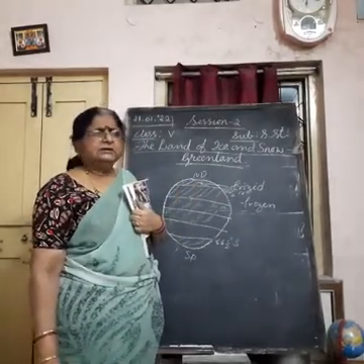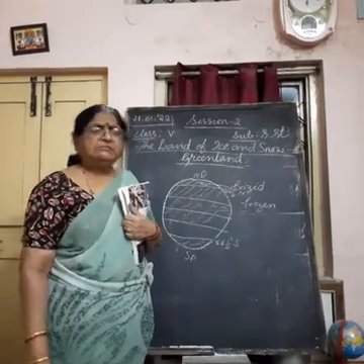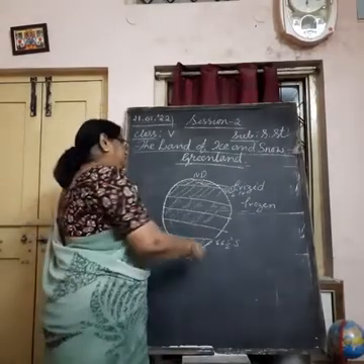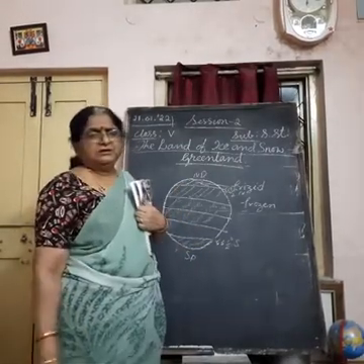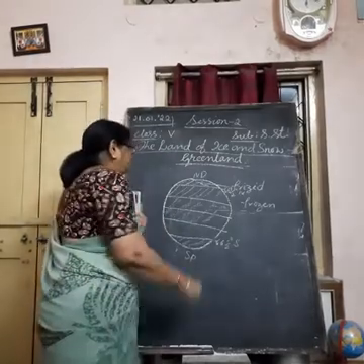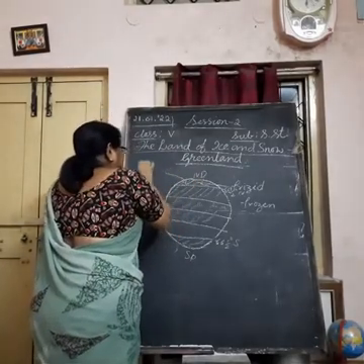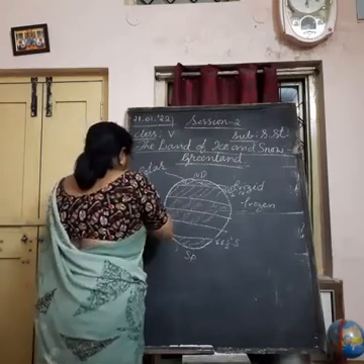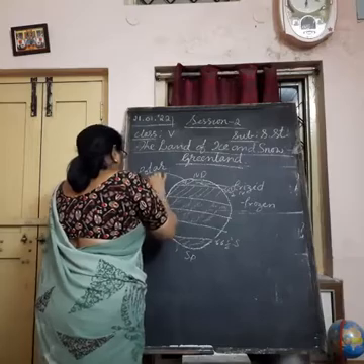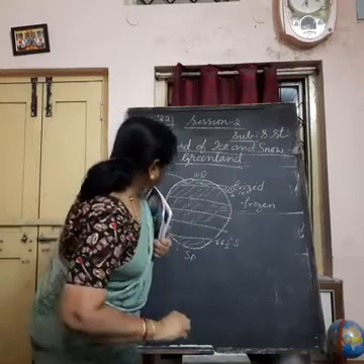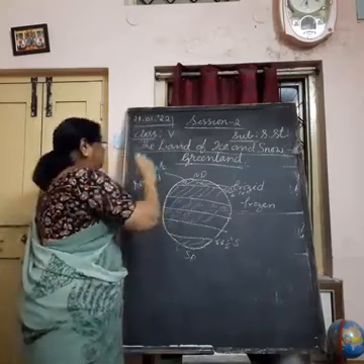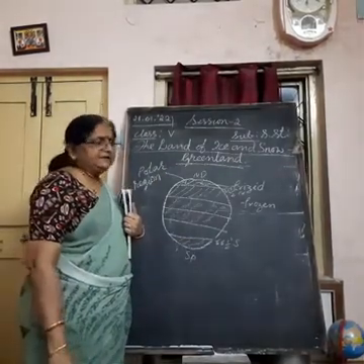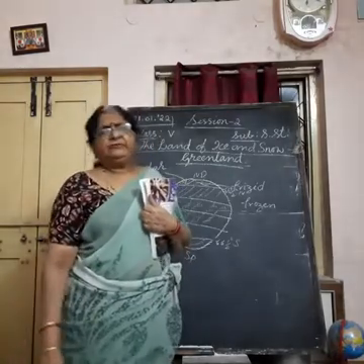You may have a doubt, do people live in such a place also? Yes, they do. Only in the northern hemisphere, the North Polar region. We call it the polar region because it is very close to the poles. In the north we call it North Polar region, in the south we call it South Polar region, and this area is totally covered with snow.